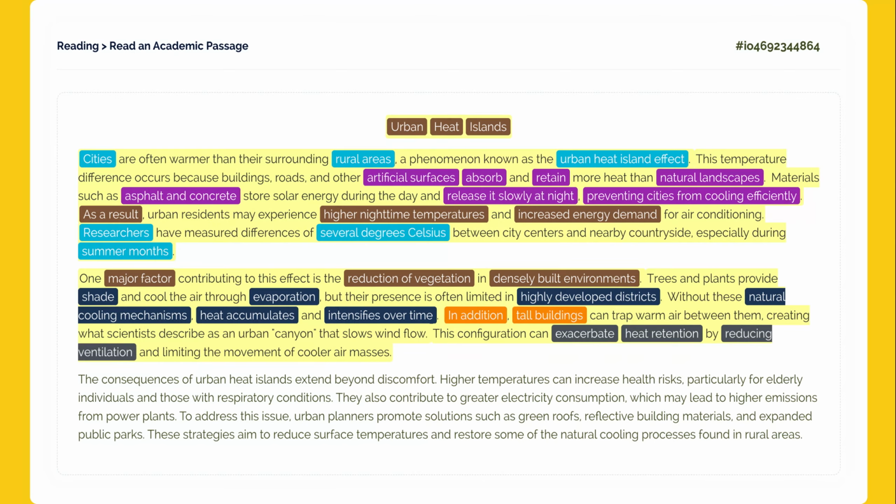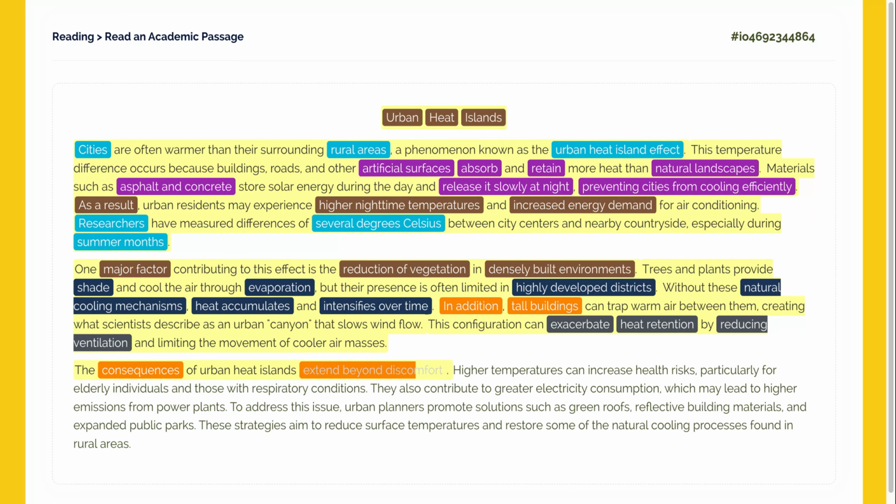By reducing ventilation, the buildings make the heat problem much more severe. The consequences of urban heat islands extend beyond discomfort. Paragraph 3 moves on to the consequences. The author says they extend beyond discomfort. This tells us that the issues are serious and extend into other areas of life like health and energy.